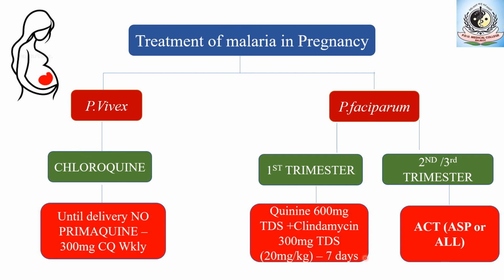The safety of artesunate during the first trimester is not proven. So for P. vivax, the drug of choice is chloroquine for all 3 trimesters. In case of P. falciparum, the first trimester is quinine plus clindamycin for 7 days. In the second trimester, 3 days of oral artemisinin combination therapy. So this shows the drug of choice in the different types of infection in the different trimesters.